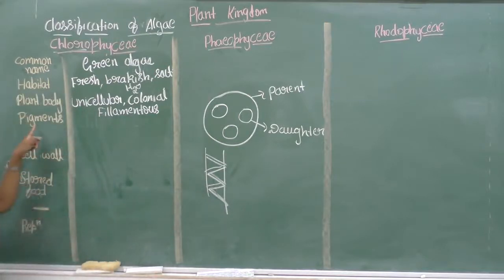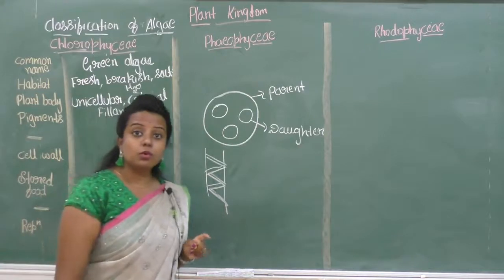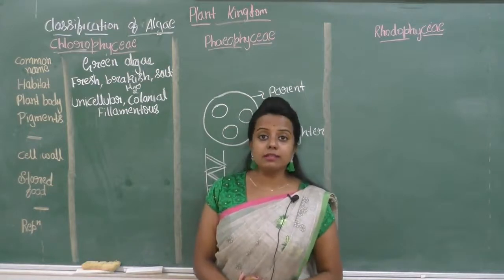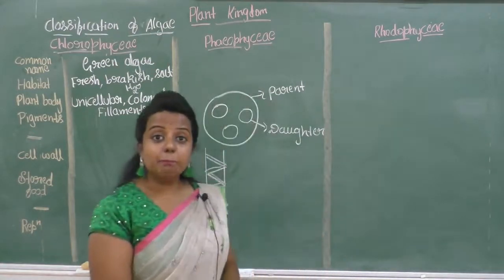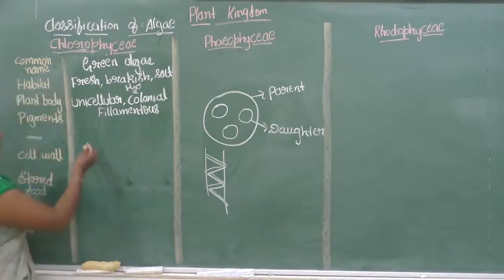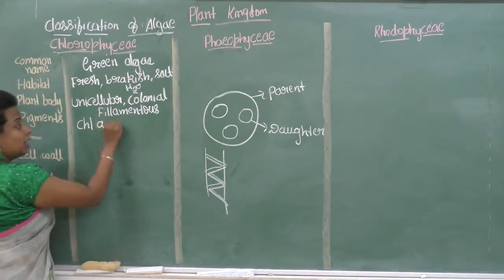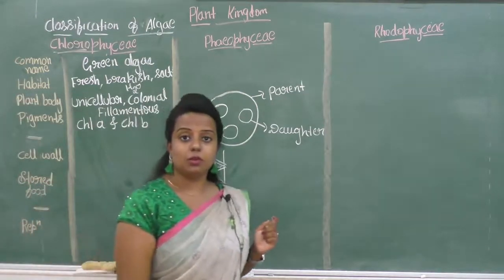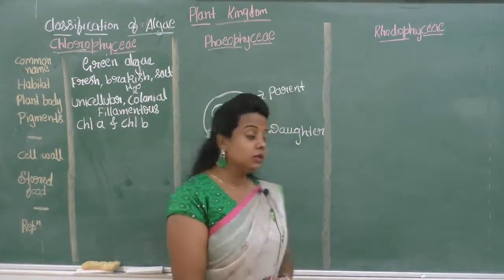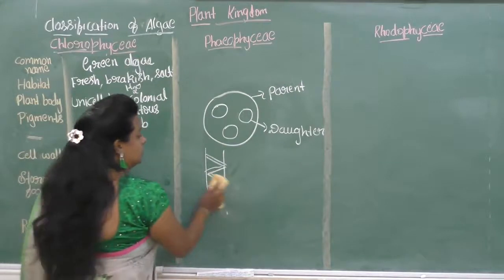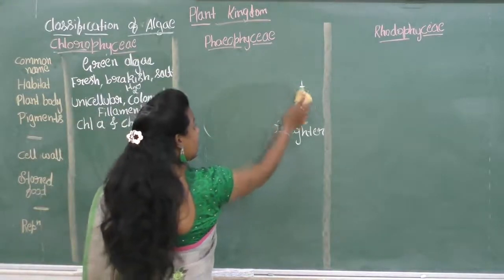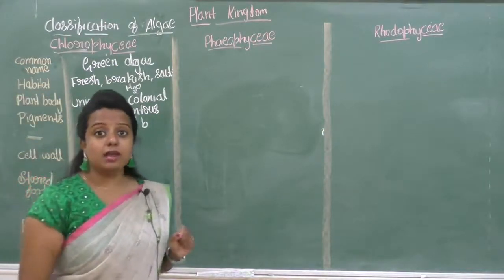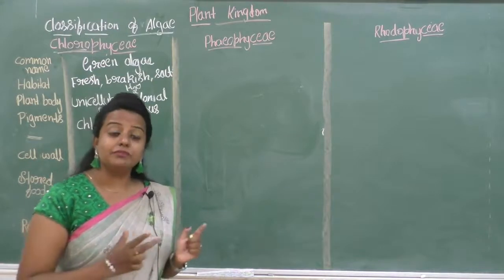Okay, next is the pigments. So this Chlorophyceae is grassy green in color. Why is it grassy green in color? Because of the abundance of the pigments chlorophyll A and chlorophyll B present in the Chlorophyceae. Okay, this Chlorophyceae consists of a chloroplast, and that chloroplast is of different shapes.